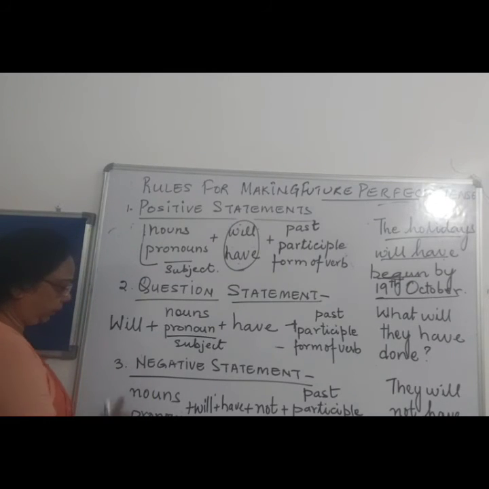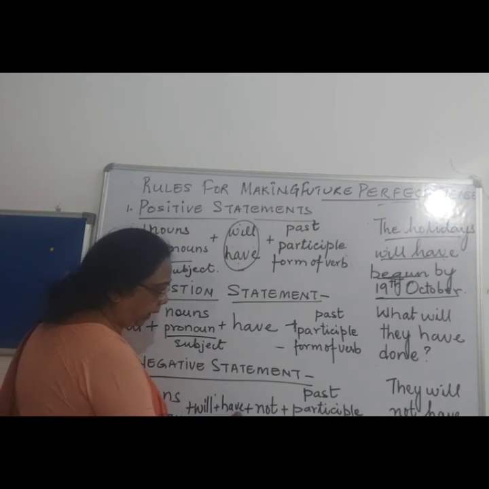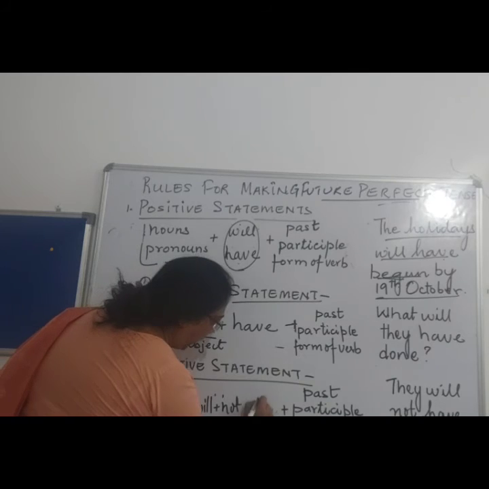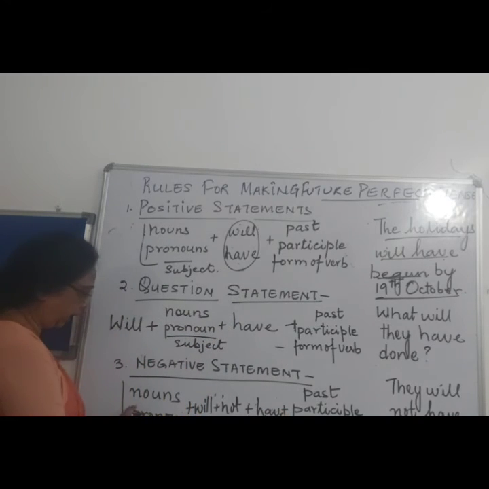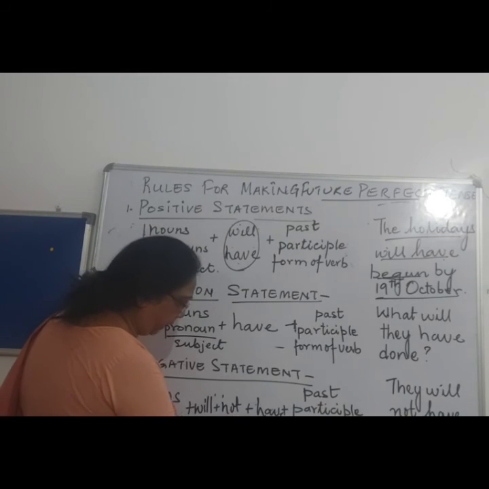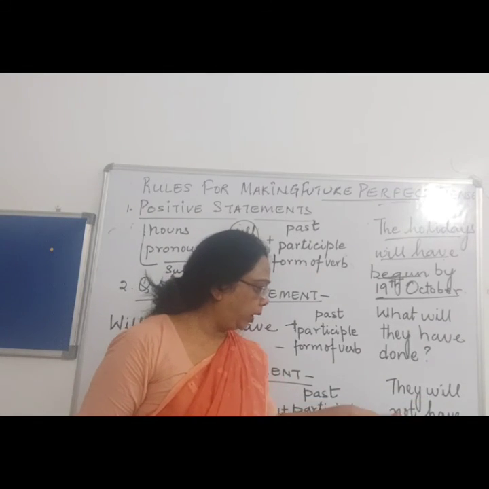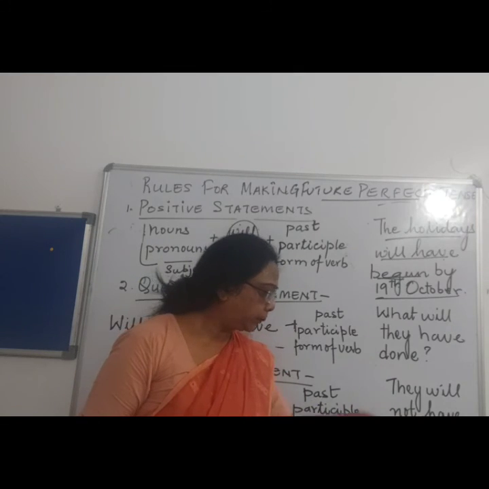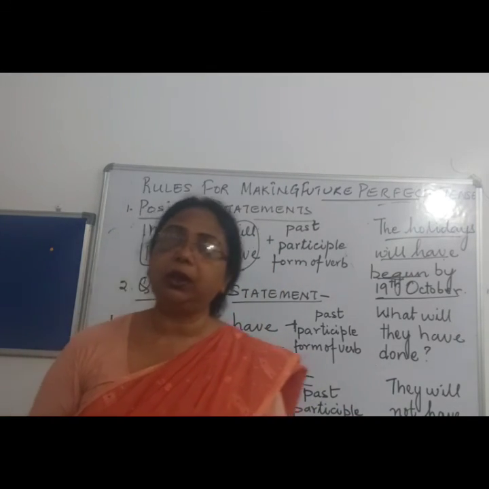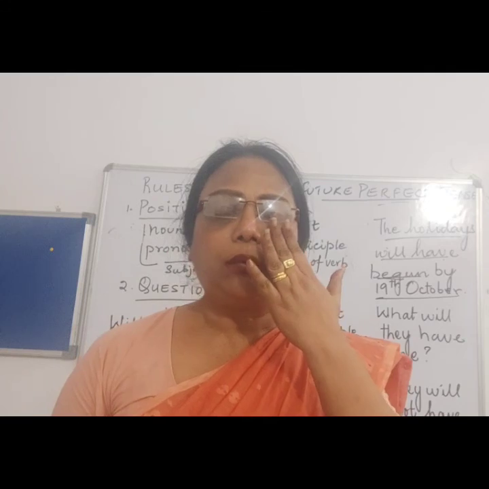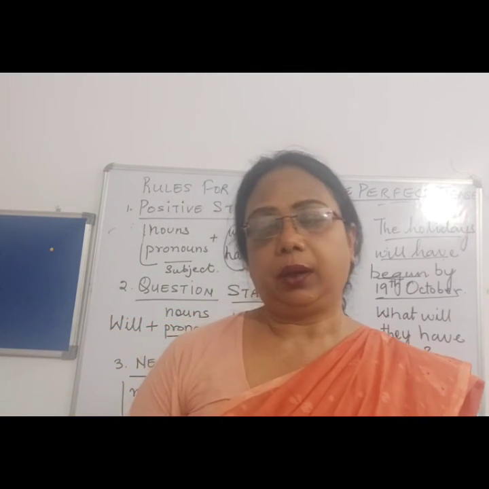Next is the negative sentence. For the negative sentence, first the subject will come, then will, then not, then have, then the past participle form of the verb. Example, they will not have watched the match. They will not have watched the match. These are the rules for forming the tenses.